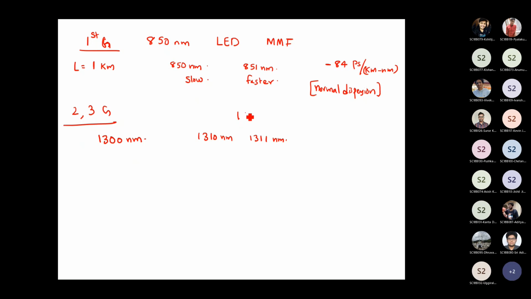They found that the delay between the arrival of these two pulses was only 3 picosecond per kilometer nanometer. And in this case, the longer wavelength, 1311 here, travels slower, and the other travels faster, just opposite to what you observed with 850 nanometer signals.